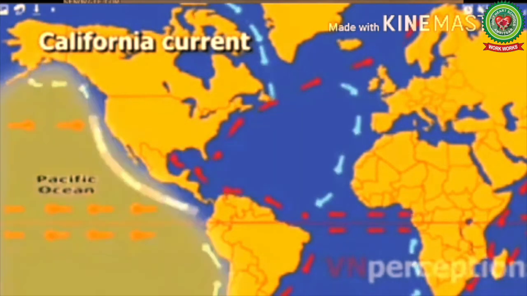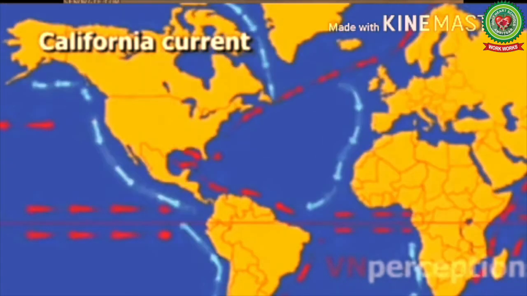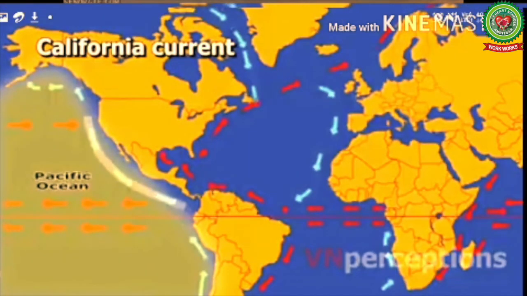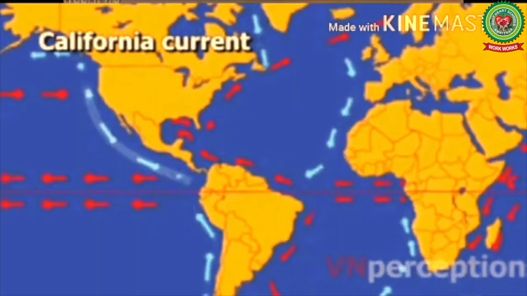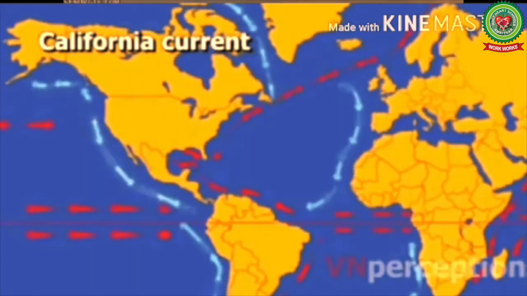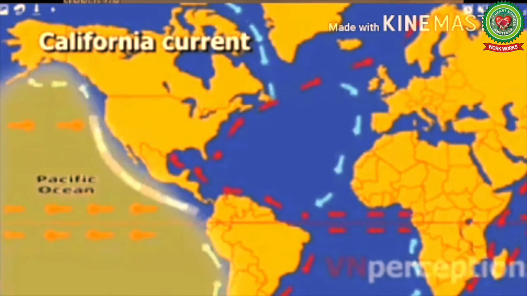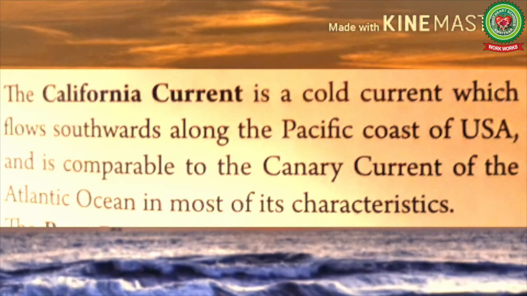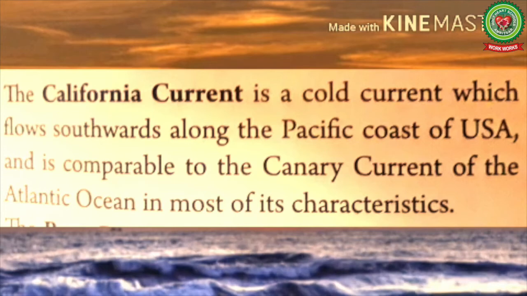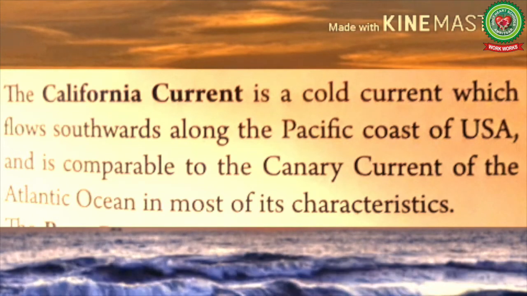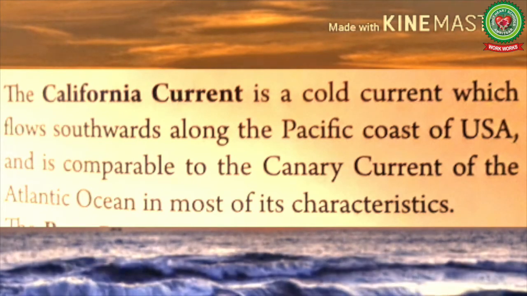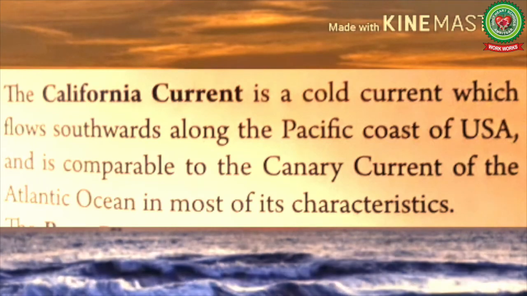The next one is the California Current. The California Current is an eastern boundary current, so named because it lies on the eastern side of the major ocean basin, that is Pacific Ocean. The California Current keeps the temperature mild along the coast of USA during the summer months. So now let's read. The California Current is a cold current which flows southward along the Pacific coast of USA and is comparable to the Canary Current of the Atlantic Ocean in most of its characteristics. Because they both are cold currents and they both make the temperature of nearby areas mild.